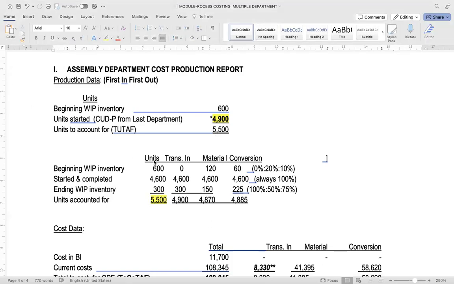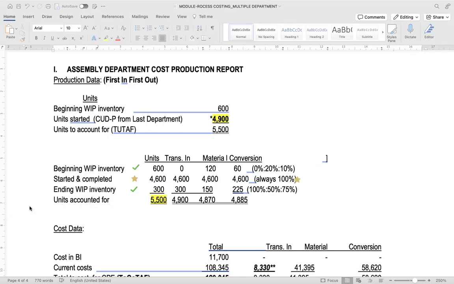Again, we have beginning work in process, 600. And in the problem, the ending work in process is 300. So 5,500 minus 300 minus 600, we have started and completed amounting to 4,600, which is always 100%. That's why 46 times 100% is 46, 46, and 46.